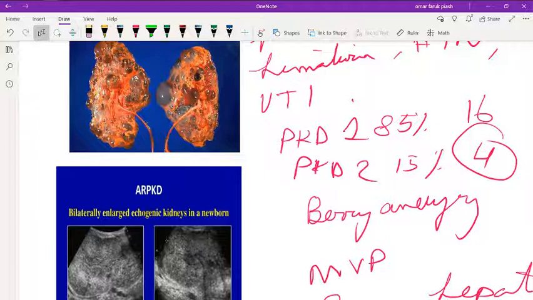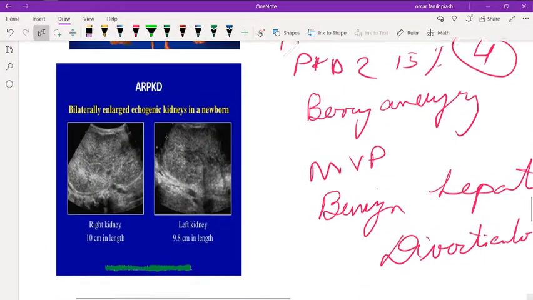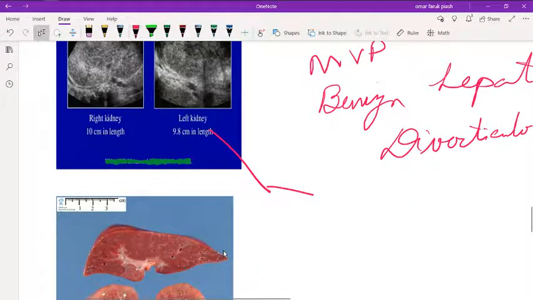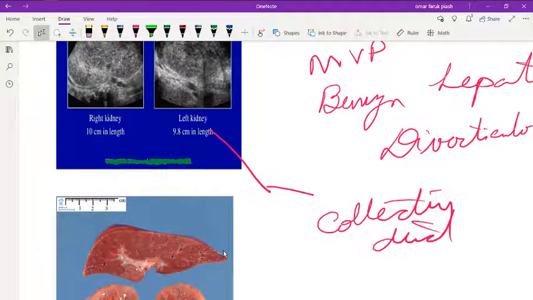In ARPKD, there is cystic dilatation of the collecting duct. It causes tubulointerstitial fibrosis and progressive renal insufficiency with inability to concentrate urine. Medullary cysts are usually not visualized, and there is a smaller kidney on ultrasonogram.